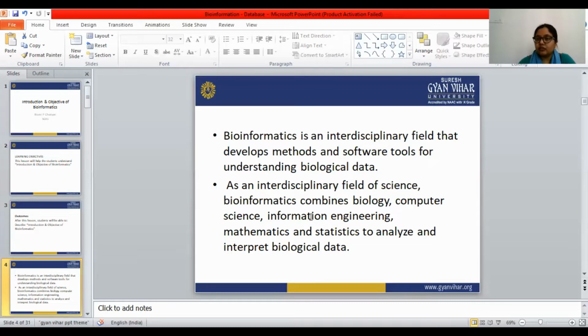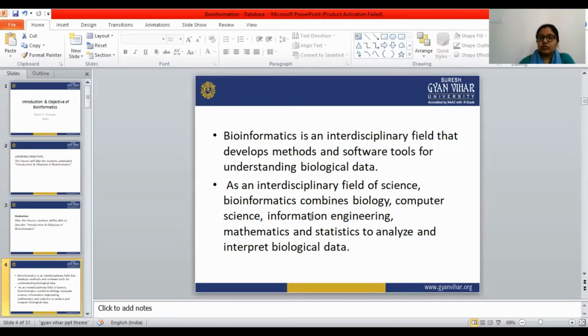This is very important in drug discovery, or we can say in the health section. Bioinformatics is very necessary, and we can also use it for new drug development, in the pharmaceutical industry as well as in the health department and the research department.